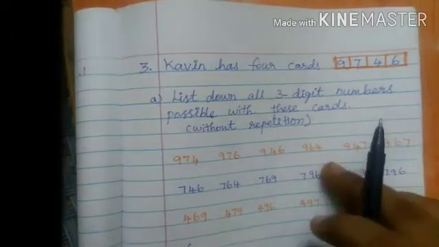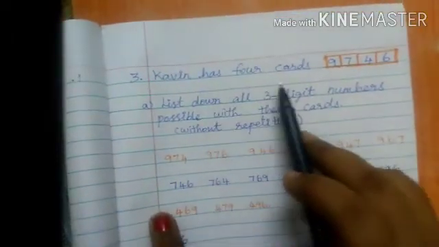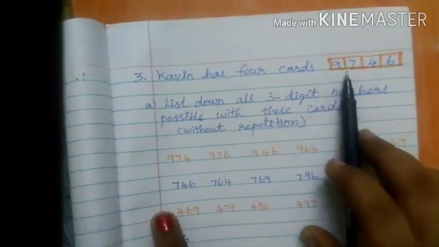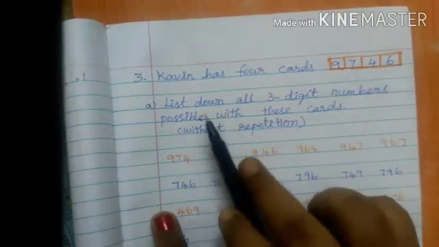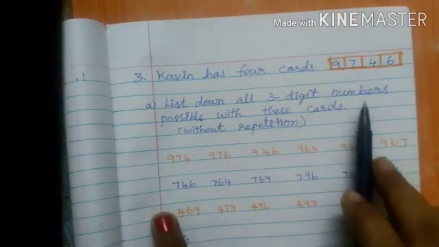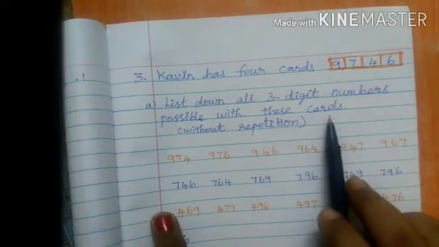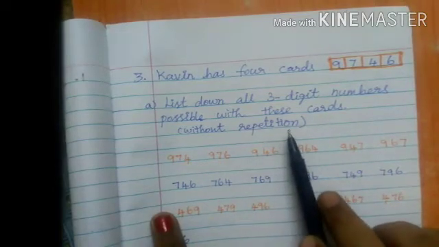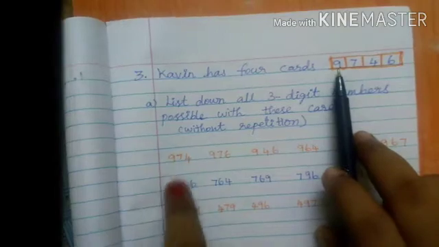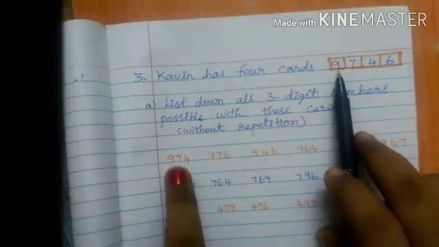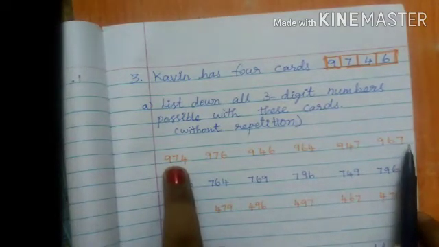So I take it out and write in your classwork. Kavin has 4 cards: 9, 7, 4, 6. List down all 3-digit numbers possible with these cards without repetition. First number I take is 9. So 9 and join with the other numbers, all of which are 3-digit numbers.